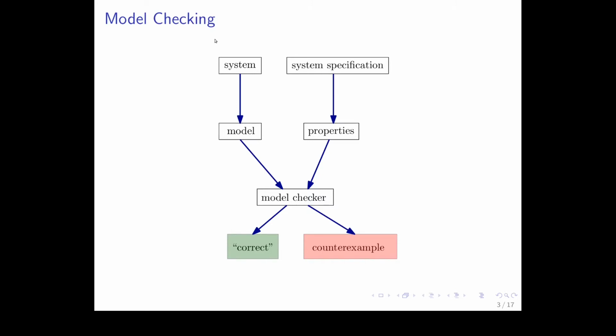Okay, and so what are the inputs to model checking? A system and a system specification. The system is transformed into a model. The system specification is transformed into properties. Both the model and the properties are then fed into a model checker, and the model checker outputs correct if the model satisfies the properties, and that means that the system satisfies the system specification, or it will output a counterexample if this is not the case. So in this case, you need to modify either the system specification or the system is incorrect.